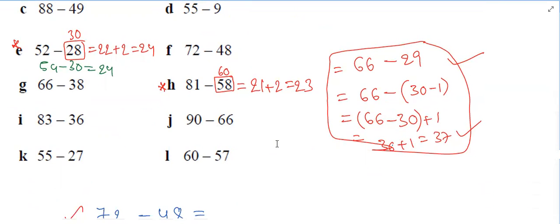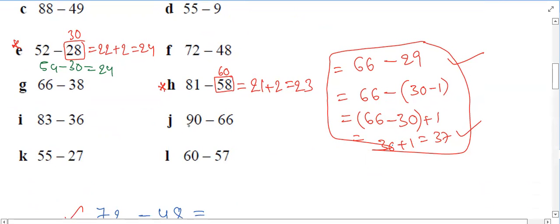J, can you explain? Sir, can I? Okay. So, sir, 90 minus 66. First think of this one. What can we make this number? 66 will become 70. Then whatever operation we do here, we'll do the same operation on 90. 90 becomes 94. Now also the difference will be same. What is the difference? 94 minus 70 is 24. That's all.